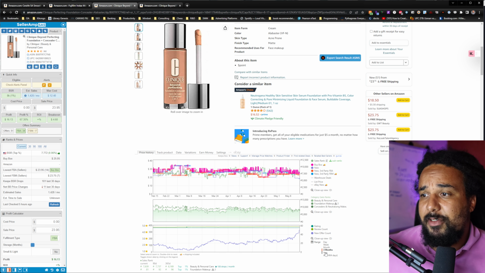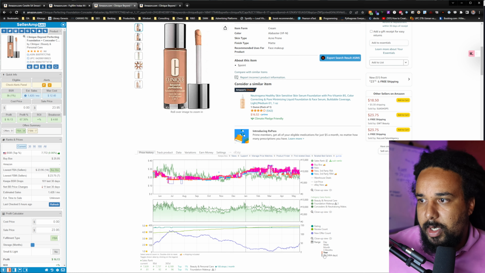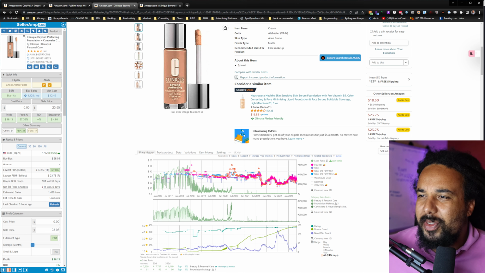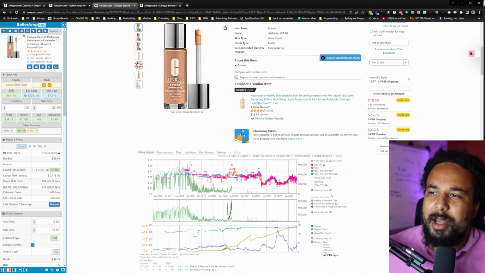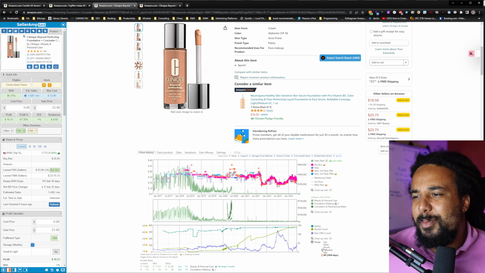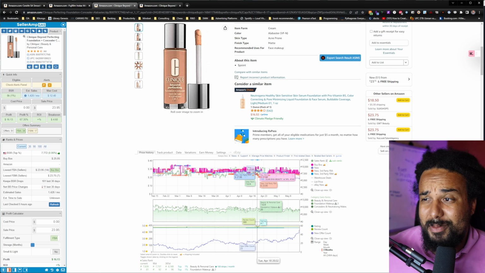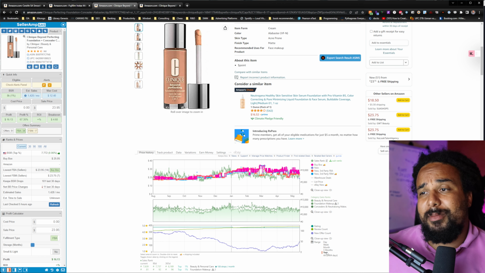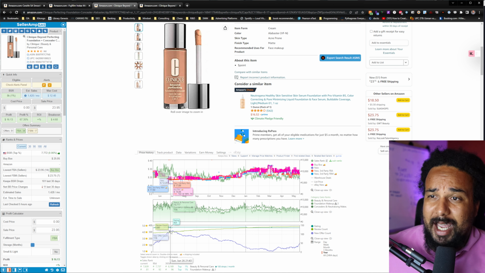Sorry, let me put it back here. I totally forgot where it was. Let me see, it was right there. So even if the price goes down that bad, you see that it bounced back super fast. So do not be worried when you see stuff like this. In the last 3 months, the price is pretty flat. The number of offers is going down, and the price may go down again. You can estimate that if it goes back to that point, the price is going to go to $18.